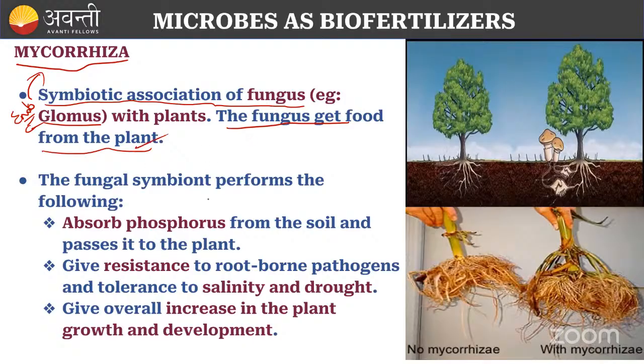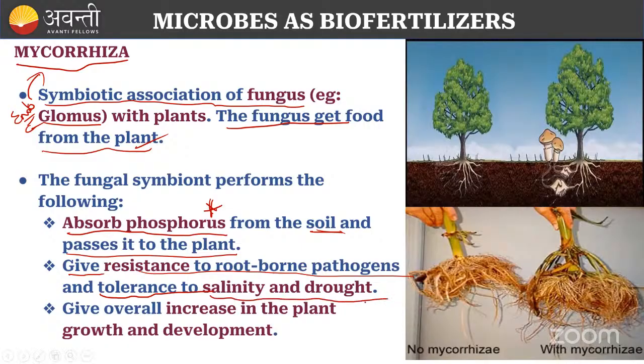Actually, what is this fungus giving to the plant mainly? It will absorb the phosphorus. Kindly make a note of this. The fungus will absorb the phosphorus and it will pass it to the plant. Okay. Then it will give resistance to the root-borne pathogens, and also tolerance to the salinity and the drought.